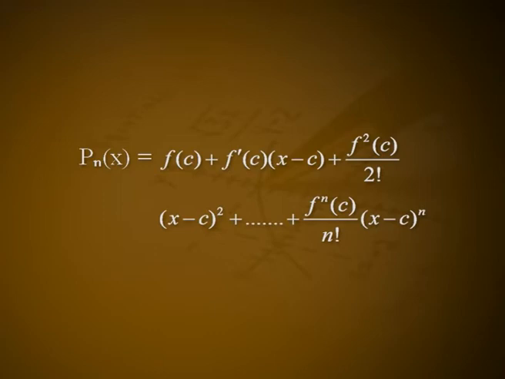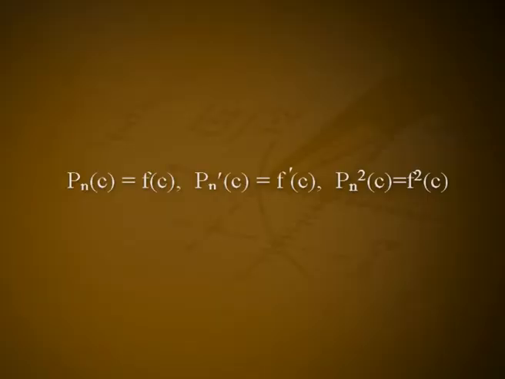Now, a polynomial is constructed using the higher derivatives of a function f as follows. Pn(x) = f(c) + f'(c)(x − c) + f^(2)(c)/2! (x − c)² + ... + f^(n)(c)/n! (x − c)^n. Note that Pn(c) = f(c), Pn'(c) = f'(c), Pn^(2)(c) = f^(2)(c), and so on. That is, the polynomial Pn(x) and its derivatives up to order n agree with the function f(x) and its higher derivatives at c.